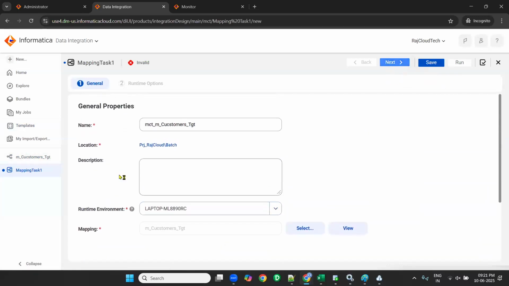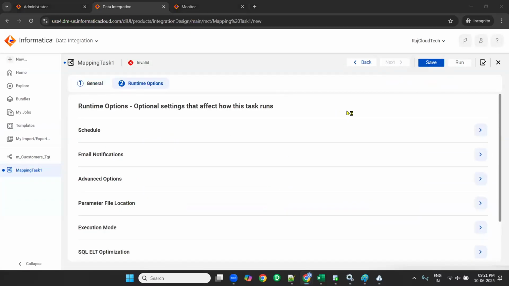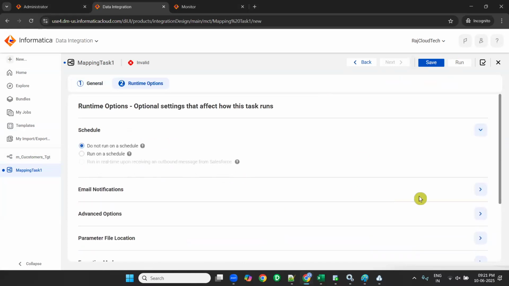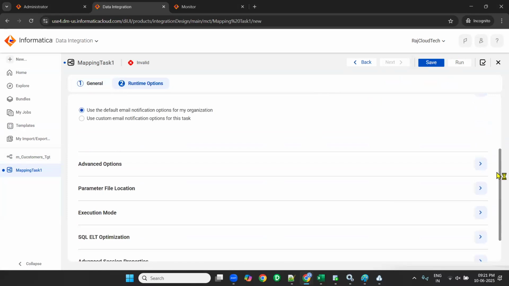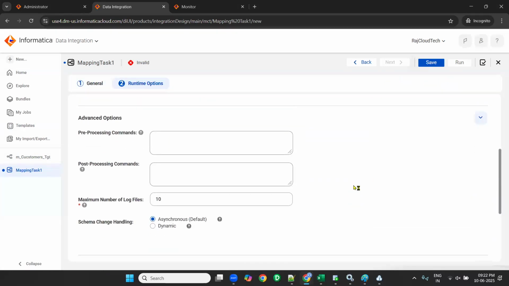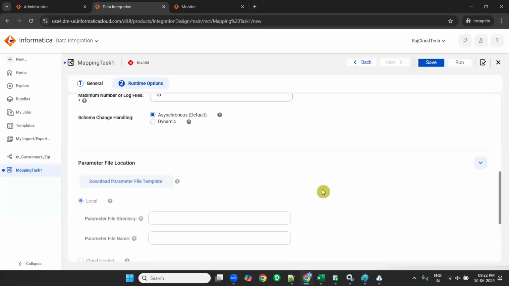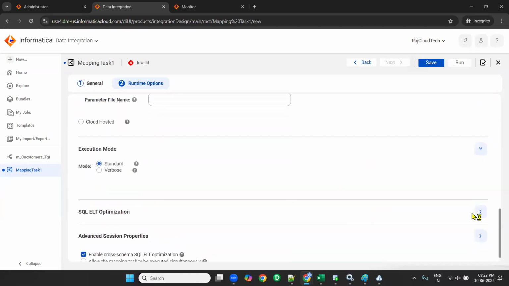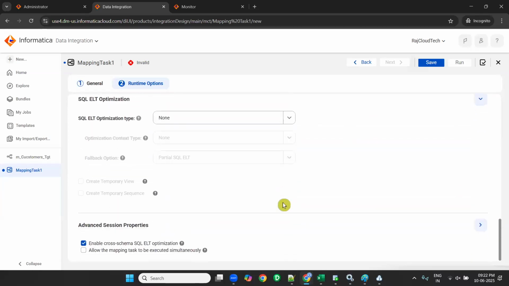Click on next. Now here you see we have many options in the mapping task. You can schedule it. You can set email notification. Advanced options are there: pre-session, post-session, maximum number of logs, parameter file location, execution mode, SQL optimization, advanced session properties. There are many things.